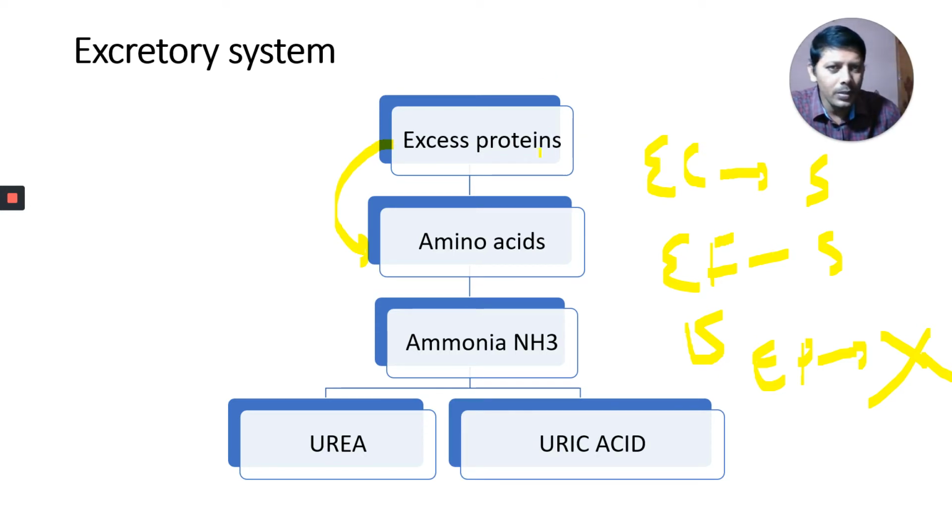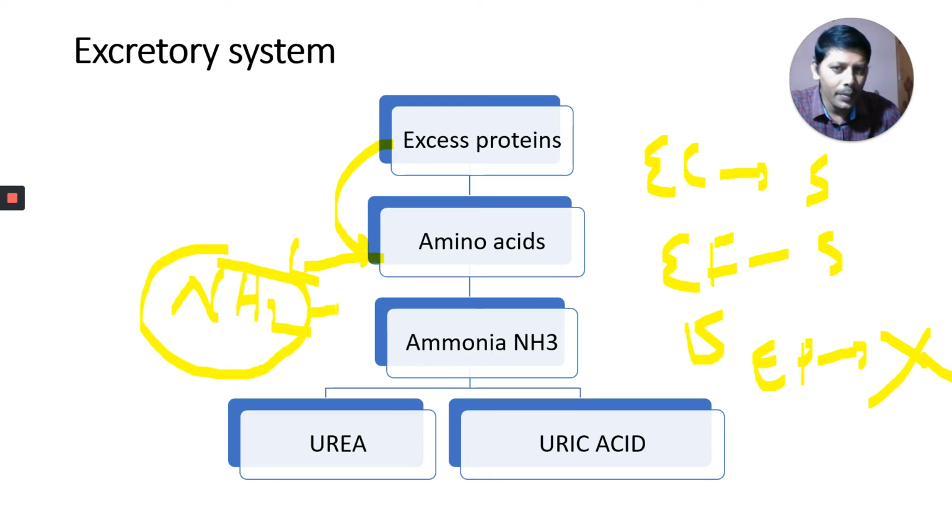That's why proteins are broken down to amino acids, and from these amino acids the amino group is removed. This is called deamination. An amino acid is a compound which consists of an amino group. From the amino acid, what is removed? The amino group is removed. To this amino group, what is added? Hydrogen is added, a hydrogen atom. Therefore it becomes ammonia, NH3.